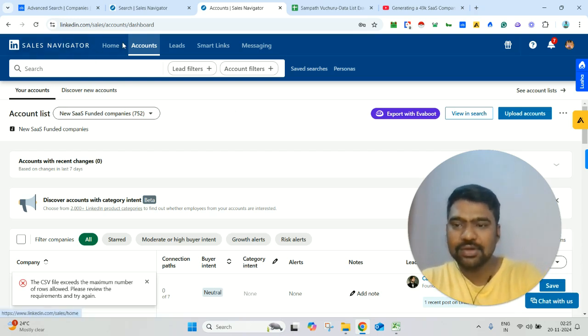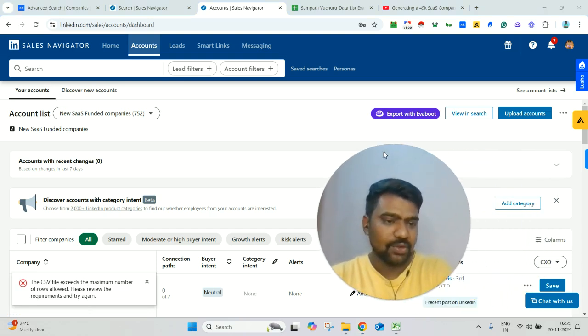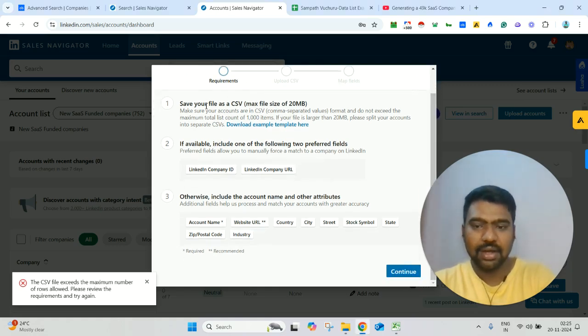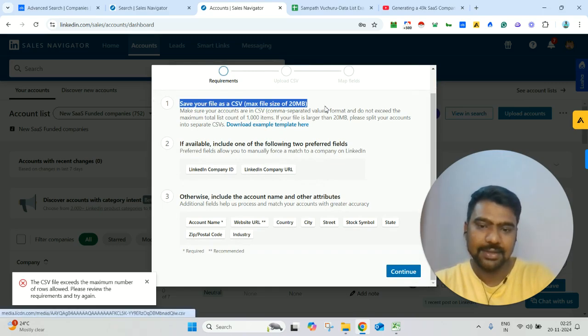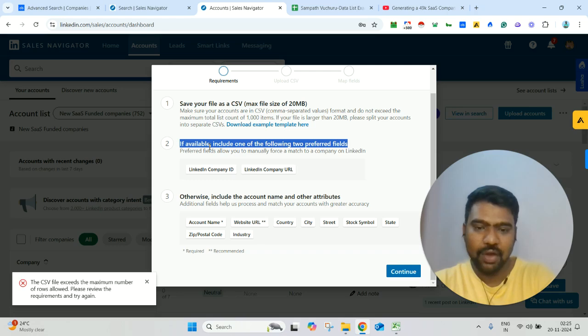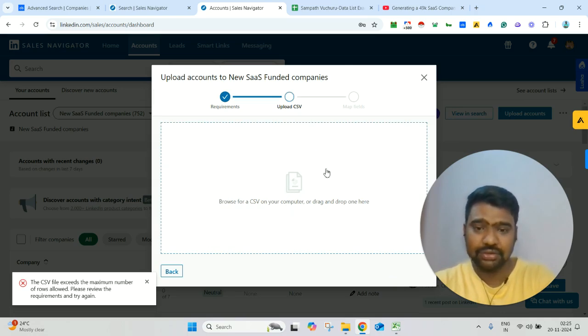So once you go to the Sales Navigator, we need to go to the accounts. Once we go to the accounts, you can see here upload accounts. So we can simply click upload accounts. Here save your file name as CSV. If available, include one of the following two preferred fields, like company ID or company LinkedIn URL. Then click continue. Once we click continue, we can upload the list here.